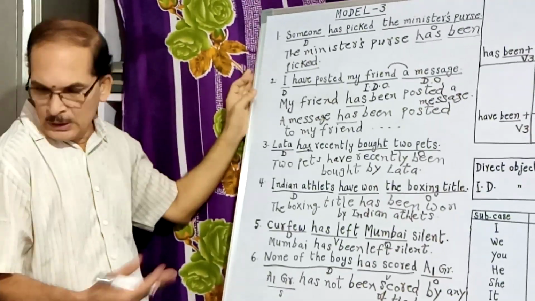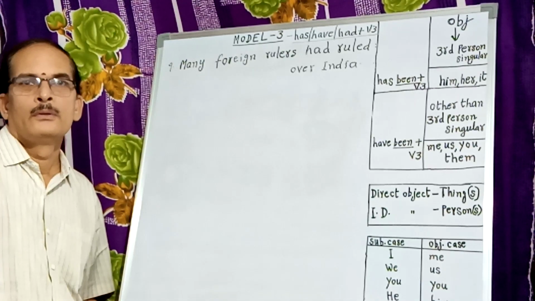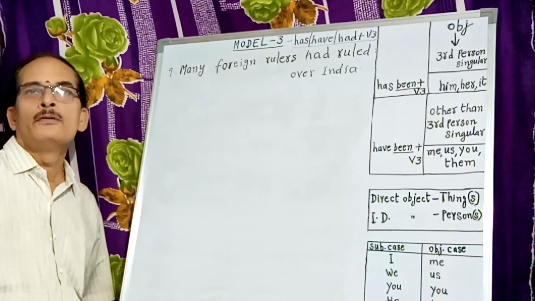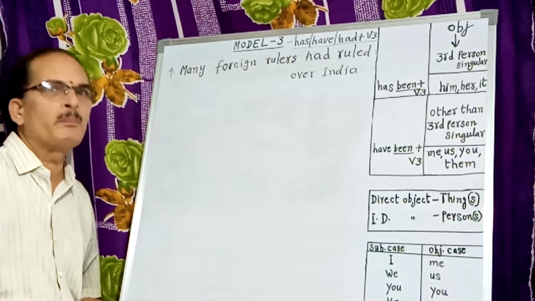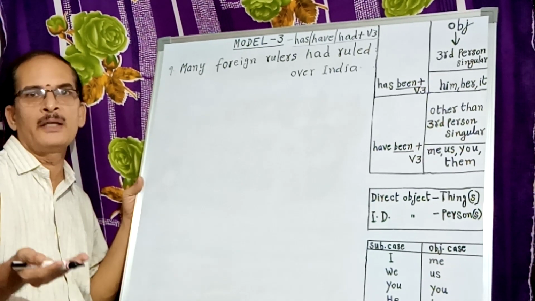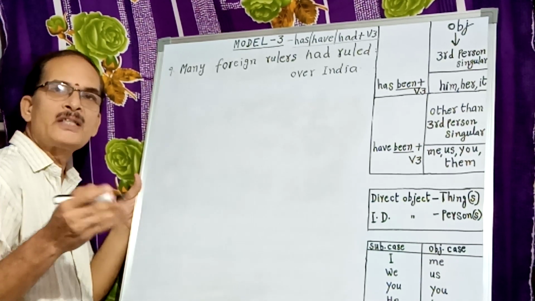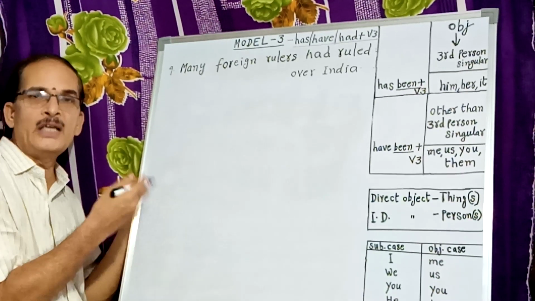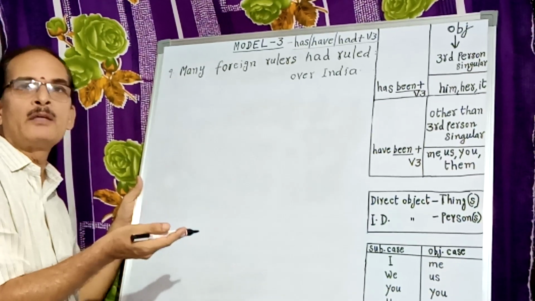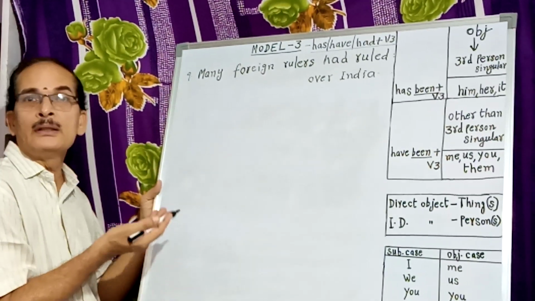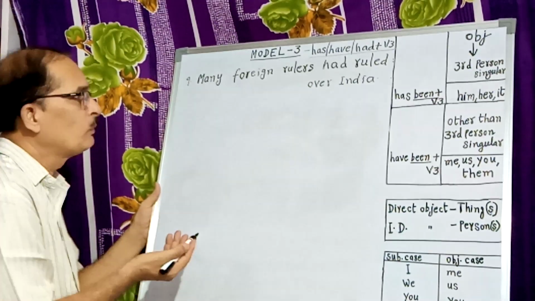Of course, the other thing is, we have already discussed that the be form been is used with the present perfect as well as the past perfect. So we know that present perfect means have or has plus V3. Past perfect means had plus V3. So far we have discussed how to change the verbs from active to passive when the present perfect is given. Now let us discuss how to change the past perfect into passive voice.